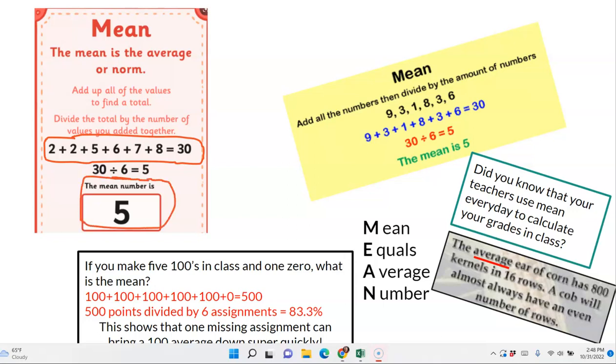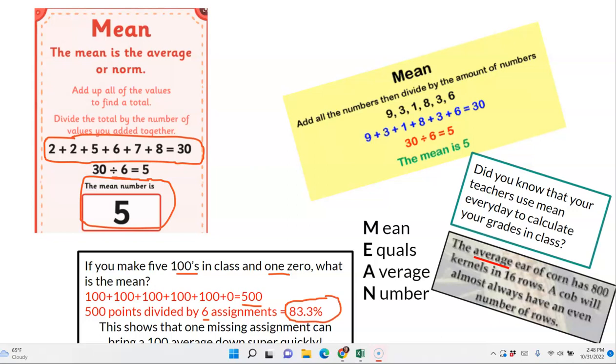There's another good example here. It says if you make five 100s in class and then you make a 0, what is the mean? So that would be 500 is your total, but we divide it by 6 because that 6th assignment, which was a 0, counts as one of the assignments. So one missing assignment will drop your grade from 100 to an 83.3%, right?